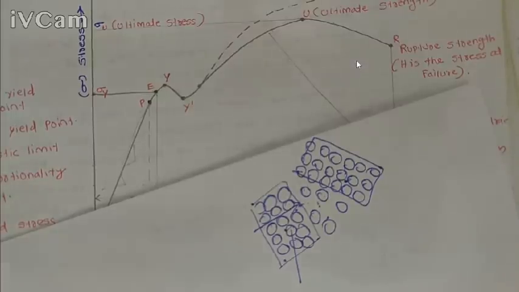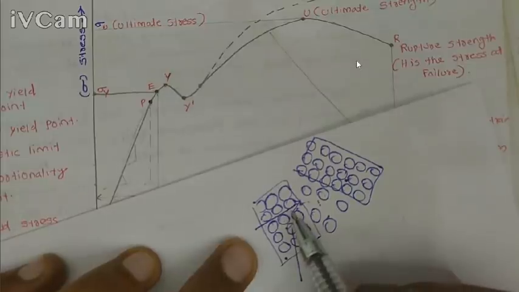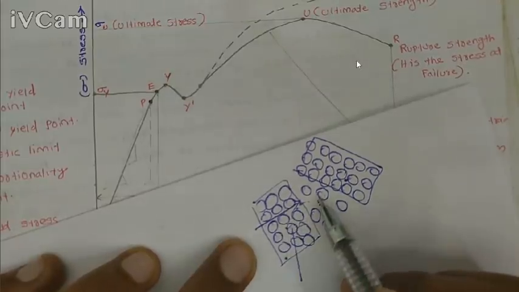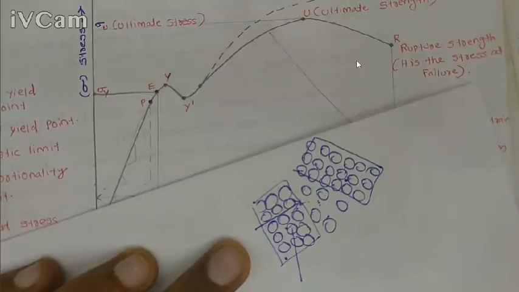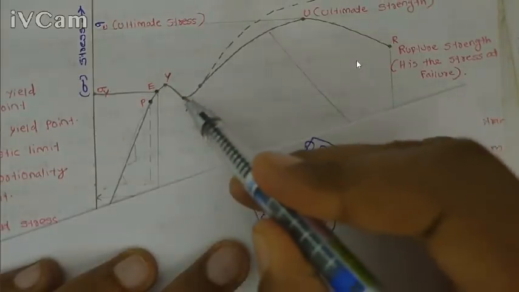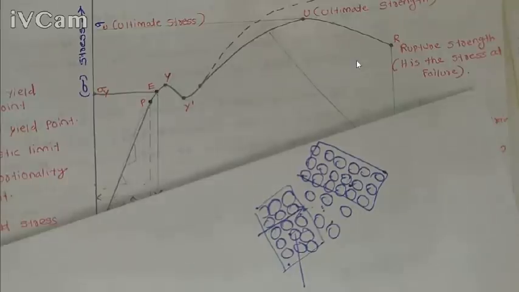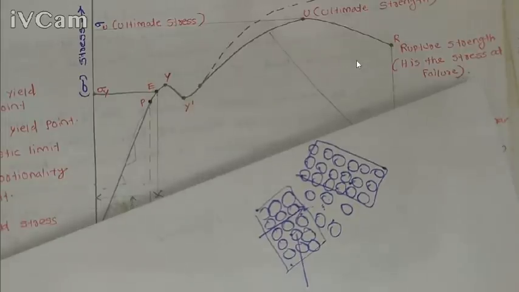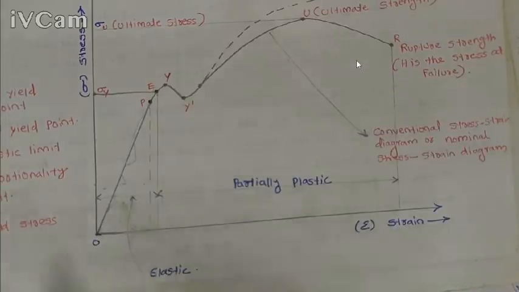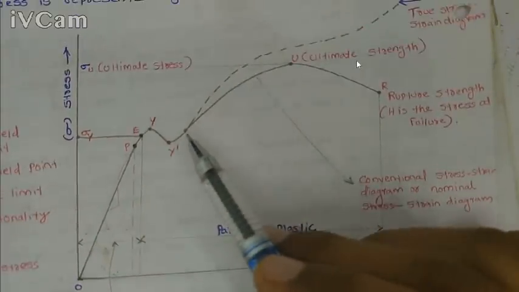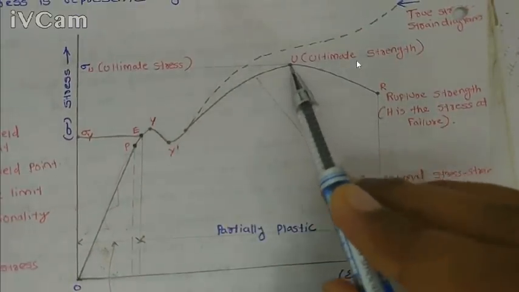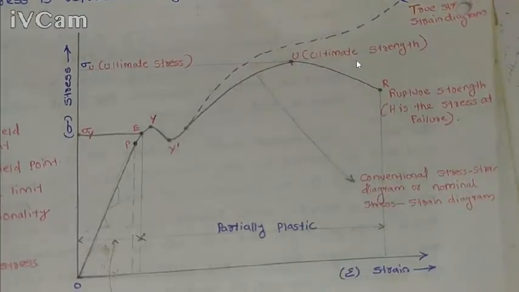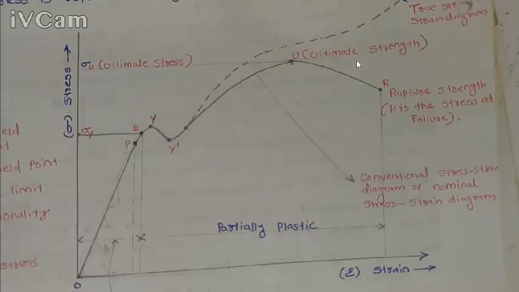Okay, so we need to apply more stress for crossing the slip with this grain boundary barrier. That is why the stress again increases after y dash. So this is basically based on the microstructure of the material. We already discussed this in the material science class. So again the stress value increases and it reaches a point called U, the ultimate stress region, and this is the maximum stress carrying capacity of that material.